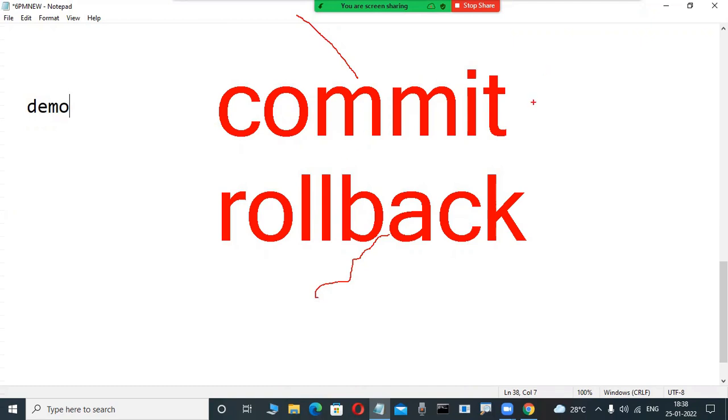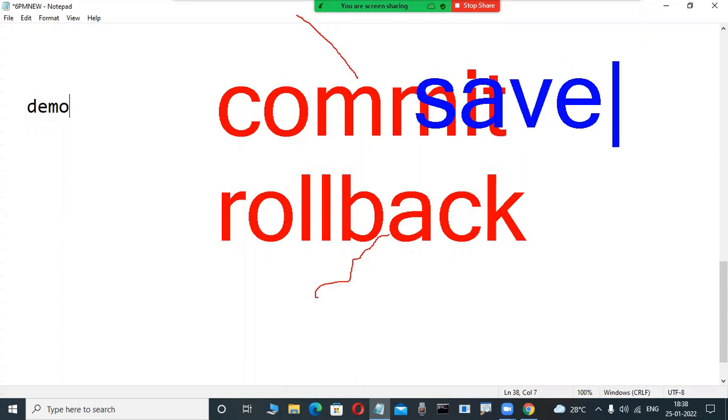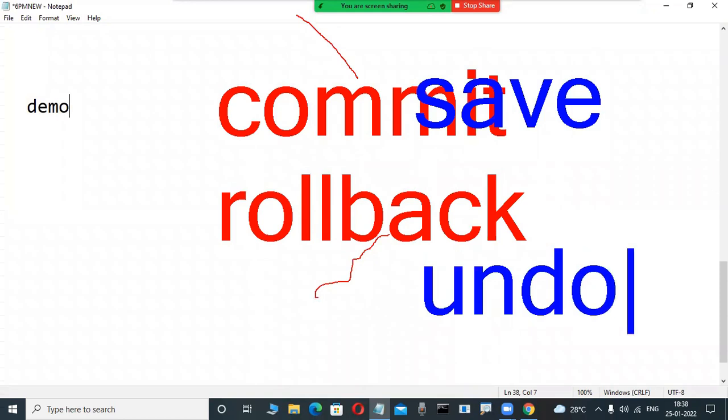This is most powerful. Commit means save. In every relational database, commit means save. What is save, today you understand. Rollback means the same as Control Z in Windows. Undo. What is that? Cancel, undo. You understand today.